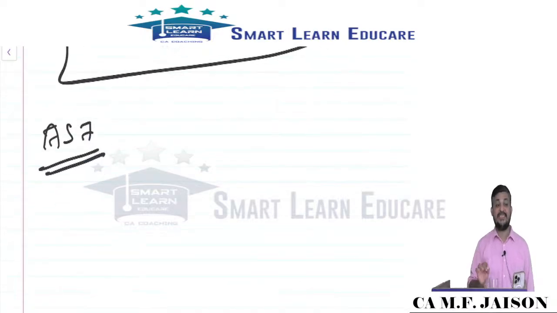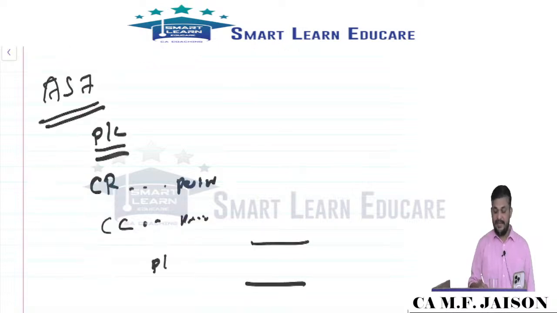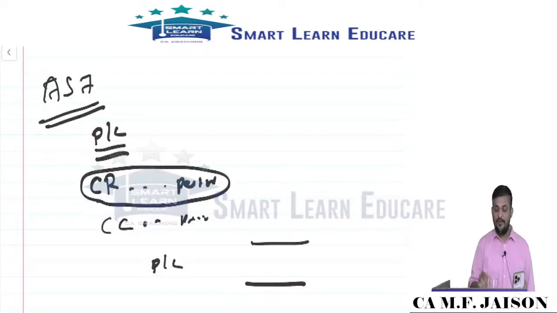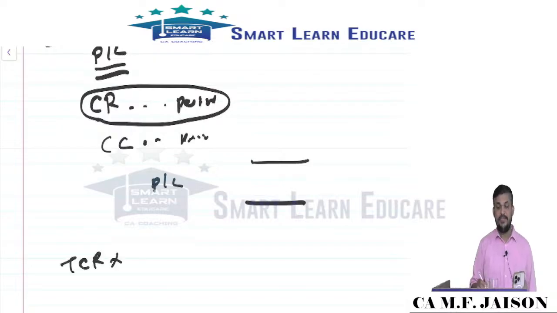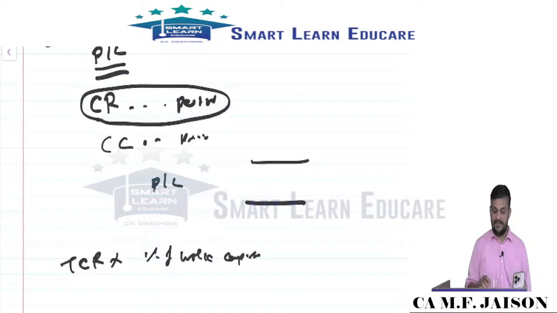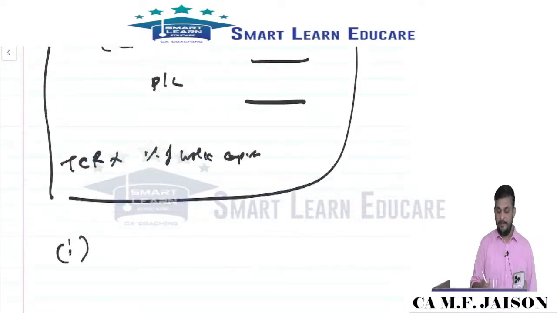It's a significant standard. Many times the question comes: profit or loss means contract revenue minus contract cost for the period. To find out contract revenue for the period, it is nothing but total contract revenue into percentage of work completion. So it is easy. You need to identify what is needed. Now you need to compute the percentage of work completed.